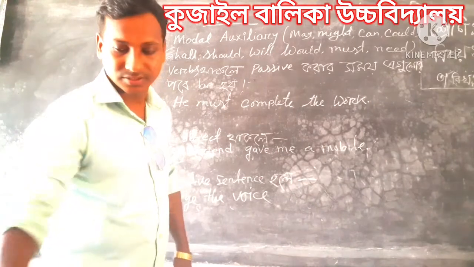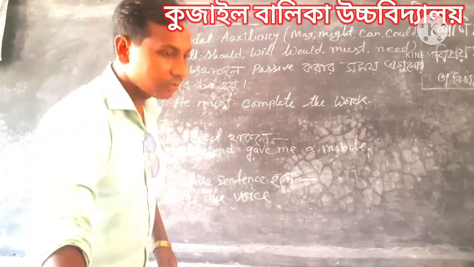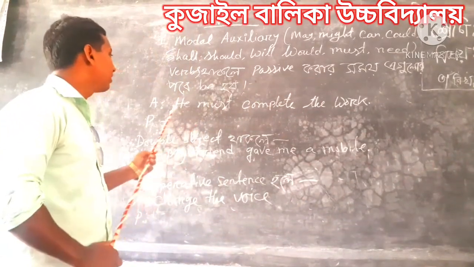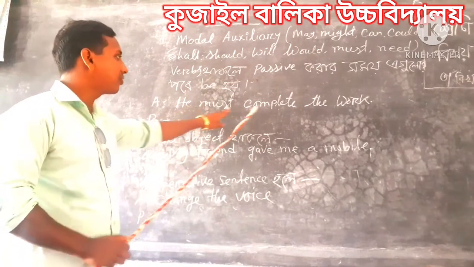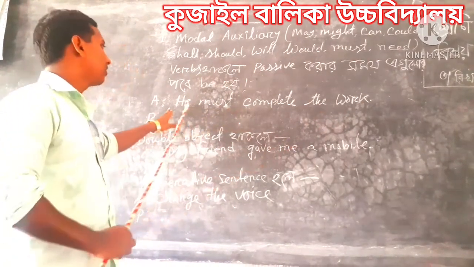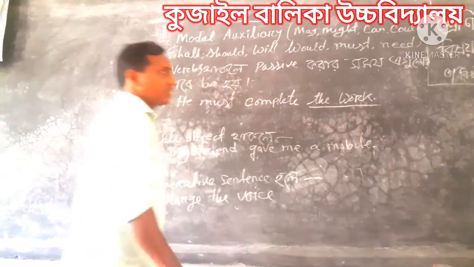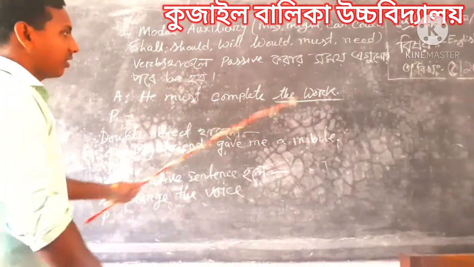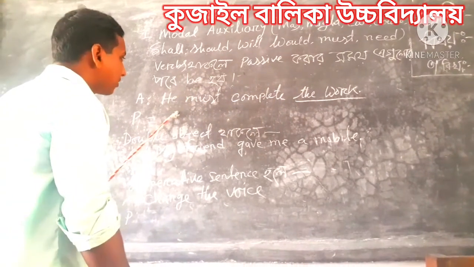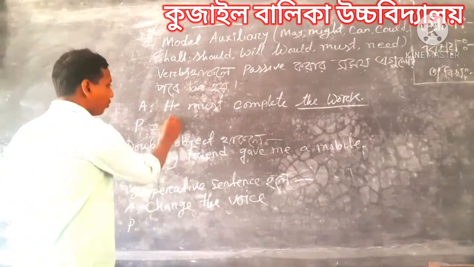The other rules are the same as discussed in the last classes. We can see on the board the example: he must complete the work then. Here the work is the object, so we must take the object as the subject of the passive voice. The work.